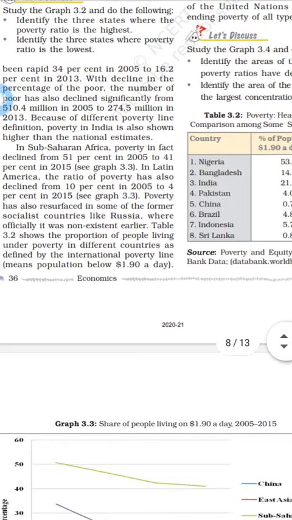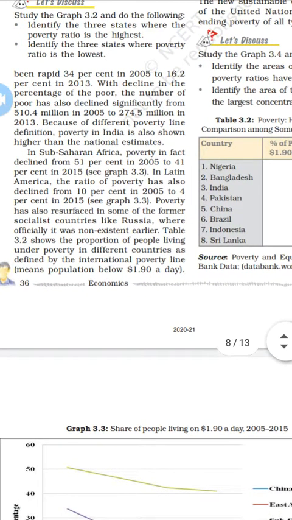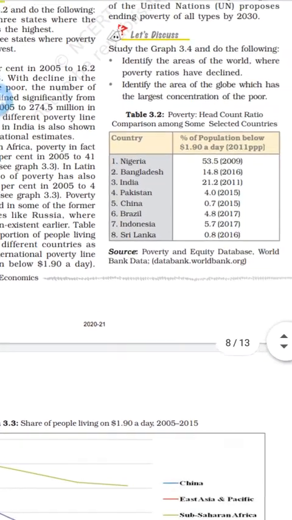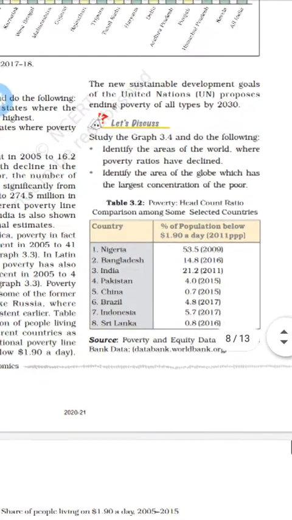When we see this Table 2.3, they have given some calculations about the poverty survey in different countries. That is the international poverty line, that means the population below 1.90 dollars per day. They do the calculation in dollars.